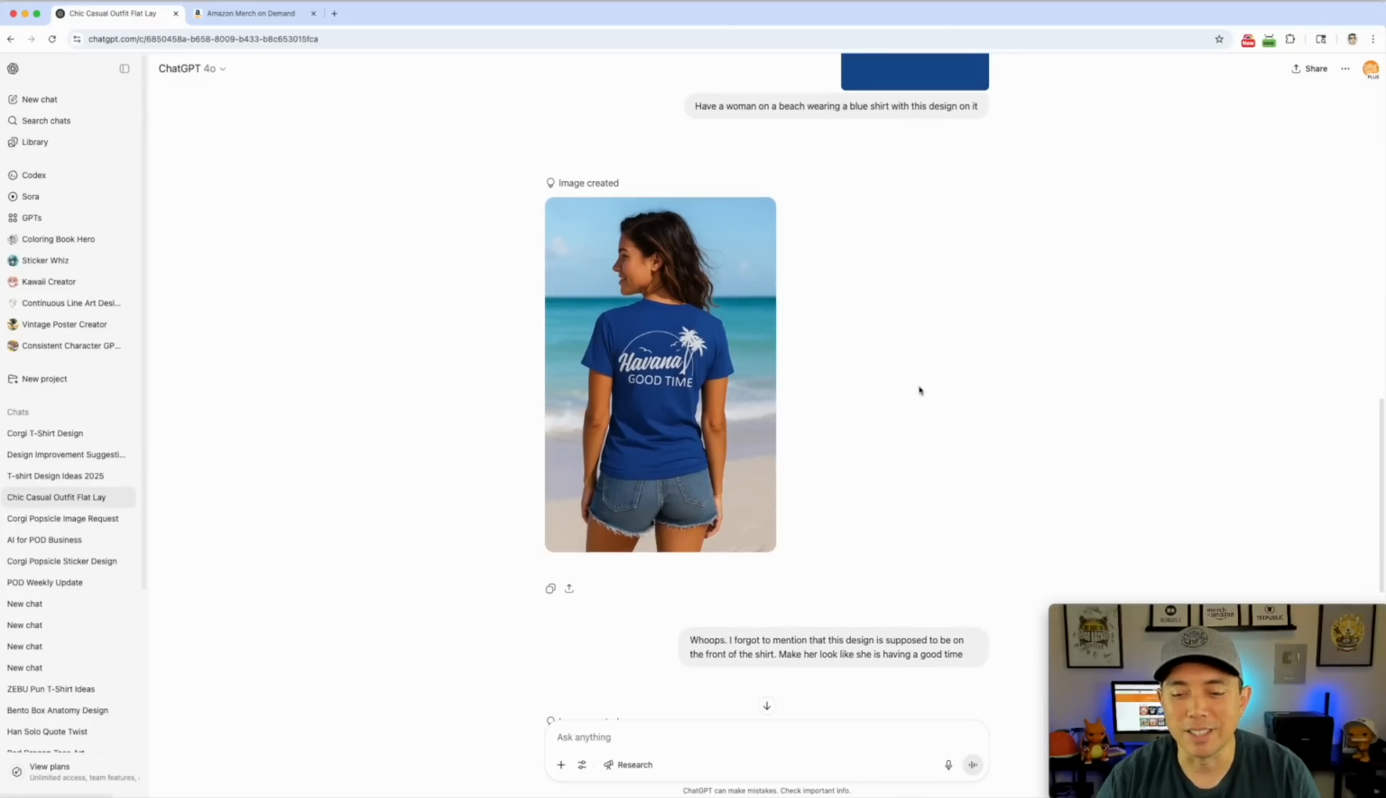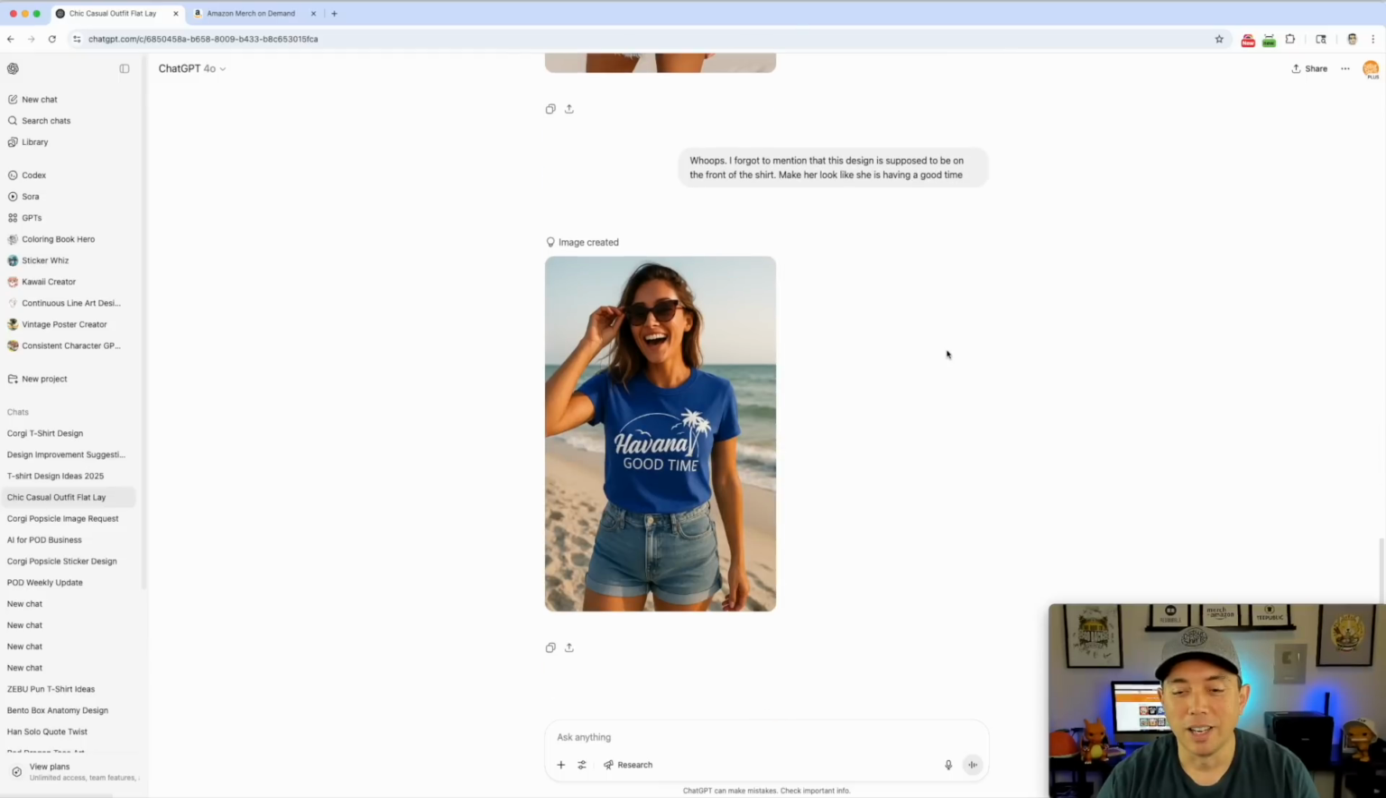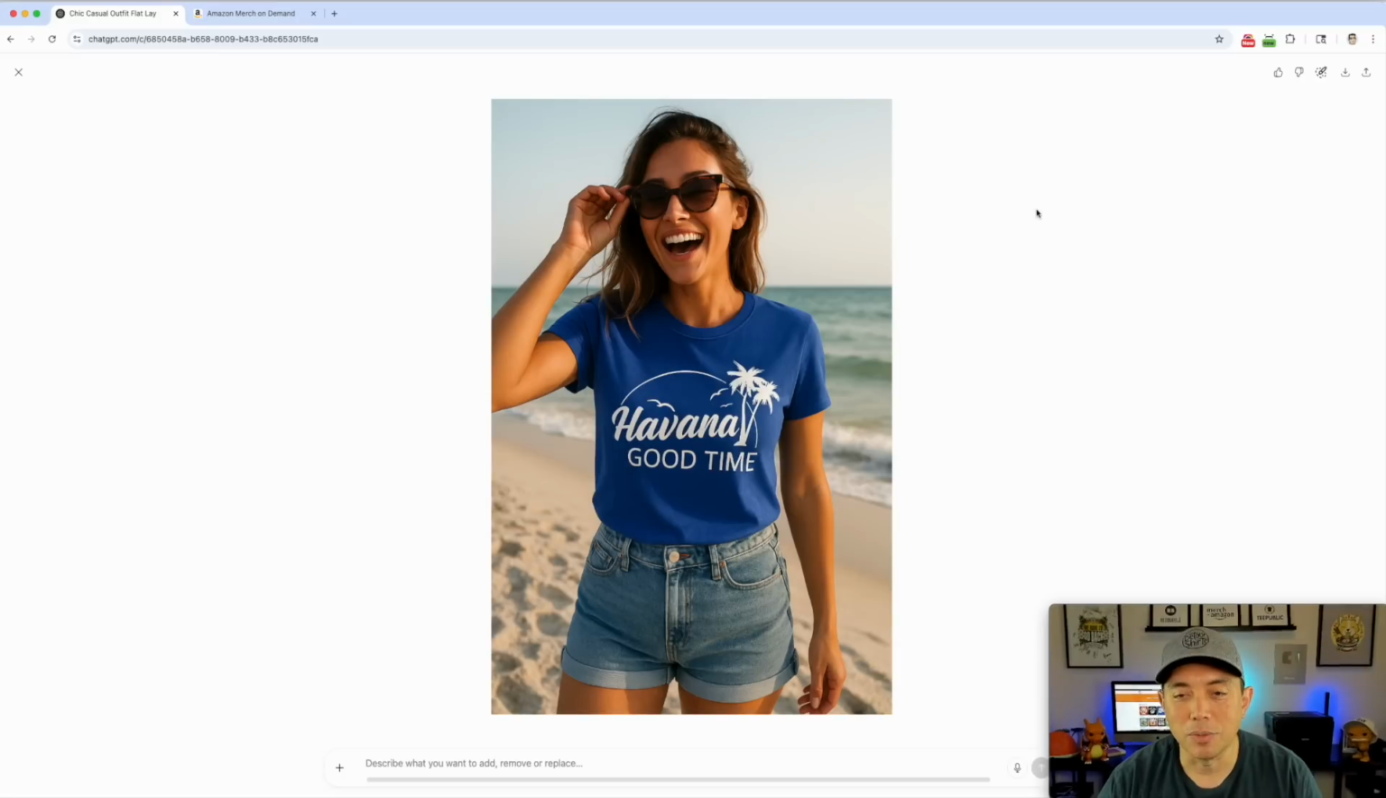So I wrote this instead. I said, whoops, I forgot to mention that this design is supposed to be on the front of the t-shirt, and make her look like she's having a good time because it says Havana Good Time. And check that out. It made a mockup that you can use for your t-shirts, for your store and stuff like that. And it just took my design. I didn't have to put it on there with the AI app. Because I uploaded it, it knew what design I wanted and it just put it in there. Now, if it's too big, you can say make the design smaller. If you want it on a different color t-shirt, you can.